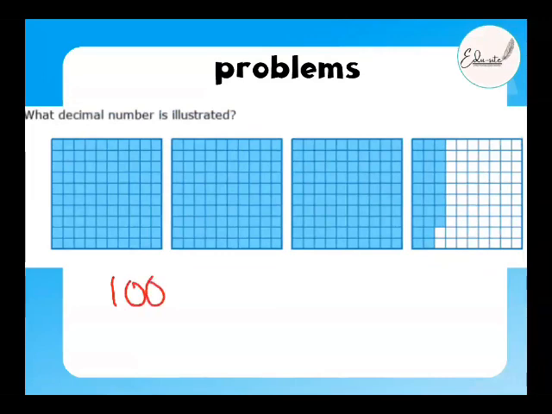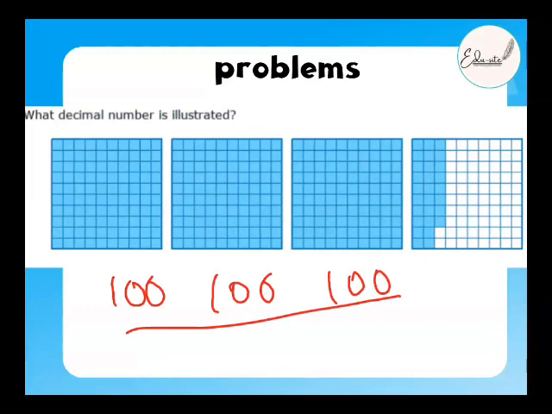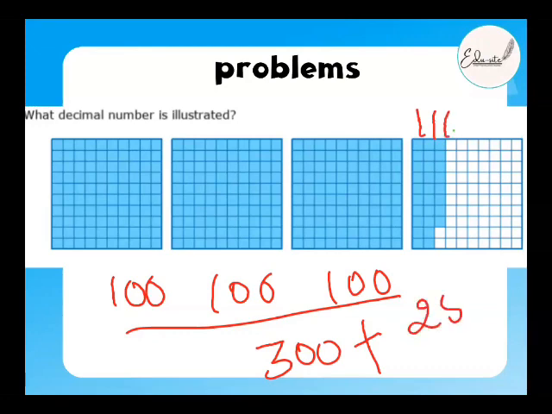So we have 100 blocks here, 100 blocks here, 100 blocks here. So what do we have in total? 300, correct? So it is 300 blocks plus. How many blocks are here, beta? This one is 1. We have 10, 20, 28, right? 28 over 100, correct?